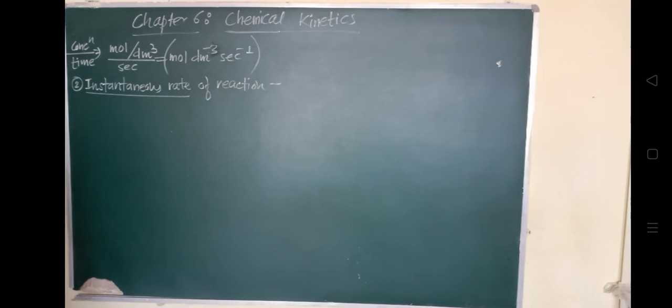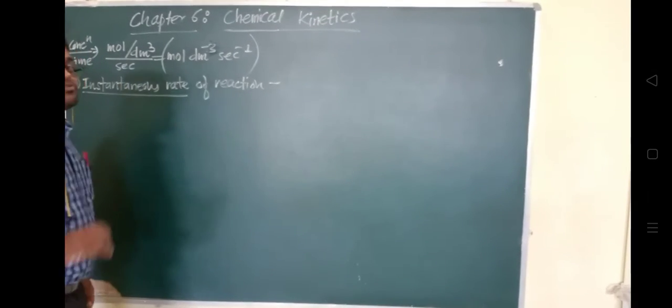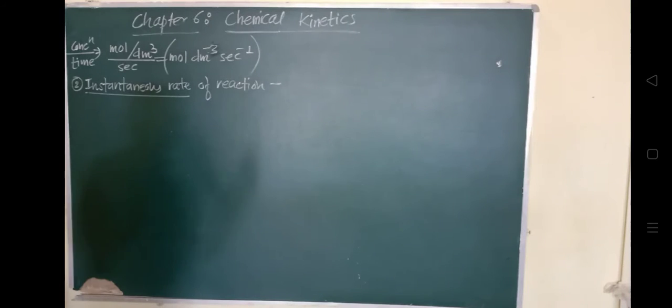To determine the instantaneous rate of reaction, the progress of a reaction is followed by measuring the concentration of the reactant. Okay, so what we want is the progress of the reaction, how it is carrying out, whether the concentration is in decreasing order or in increasing order. So we'll understand this with the help of a graph.